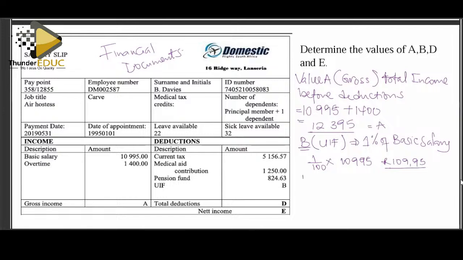Then we go to the value of D. For D, we are looking at the total deductions, whereby you add everything here, including the B that you've just got.